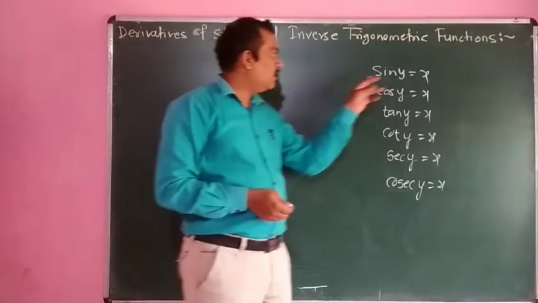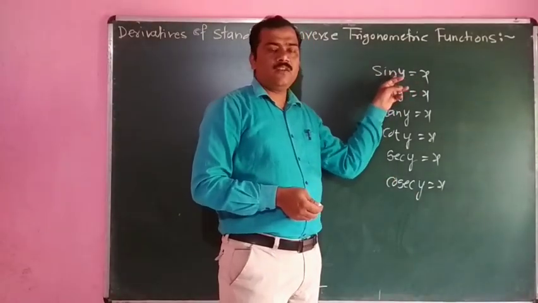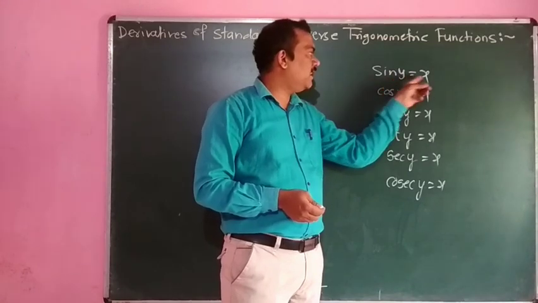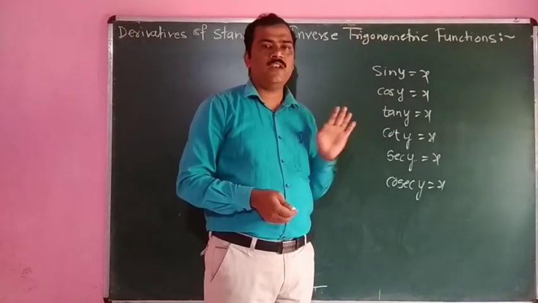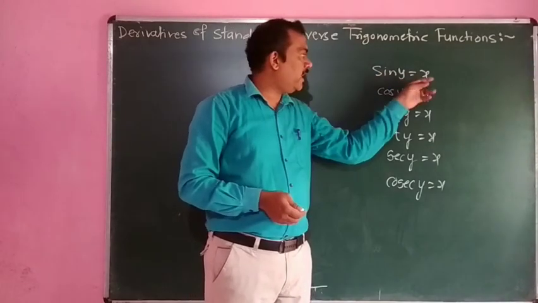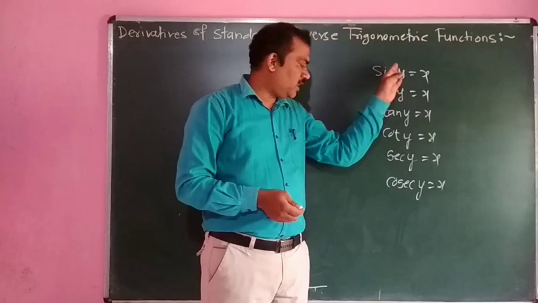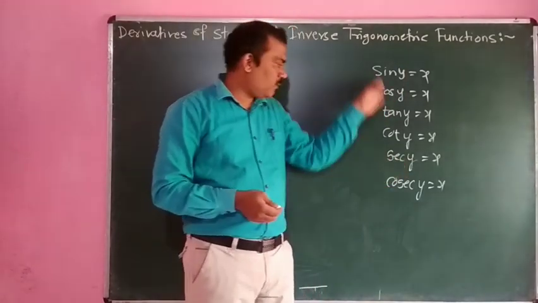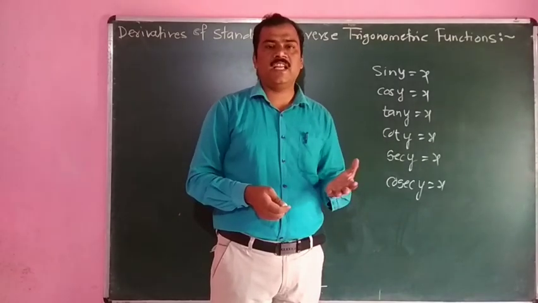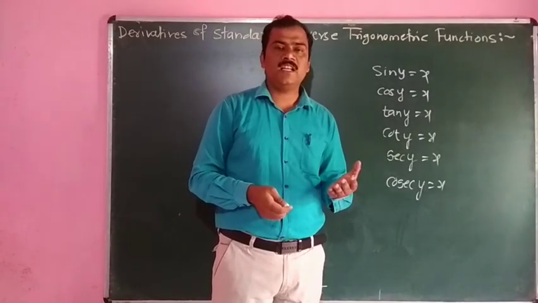We have to know that for every angle of this trigonometric function sine, there exists only one value. Means for every y there is only one value of x, and for every x there exists a value of y. So these trigonometric functions are 1, 1 and onto. If the functions are 1, 1 and onto, its inverse functions exist.